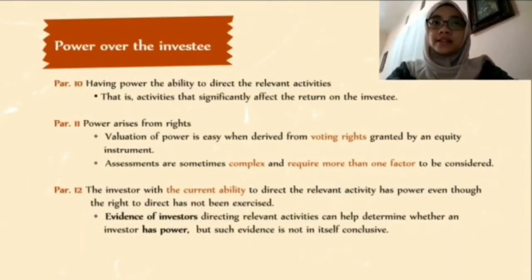Power over the investee. From paragraph 10, having power means the ability to direct the relevant activities. Paragraph 11, power arises from rights, such as owning a certain amount of equity, but sometimes it requires more complex factors to be considered. And then from paragraph 12, an investor with the current ability to direct the relevant activities has power even though the right to direct has not been exercised.